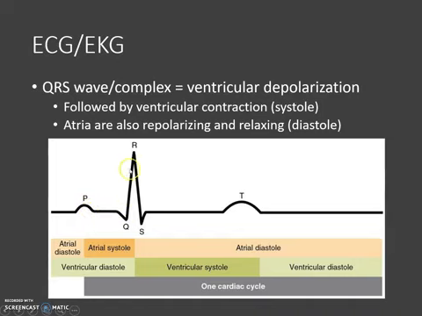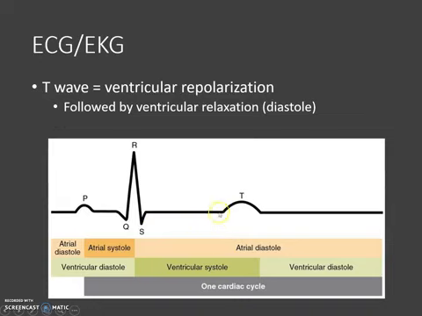And then we had the stimulus of the ventricles, and then the ventricles contracted. Now, at the same time that the ventricles are contracting, the atria are now relaxing. And then the T wave is when the ventricles are repolarizing, which then is followed by ventricular diastole.